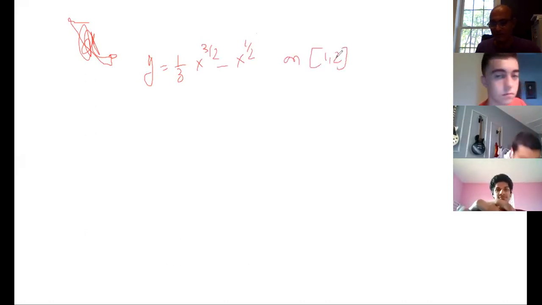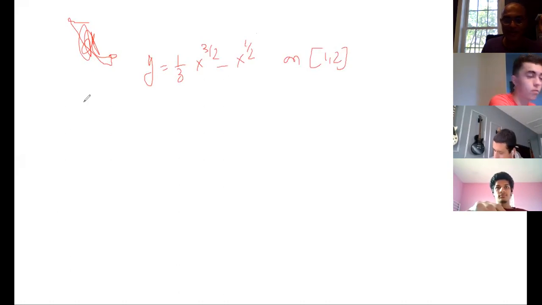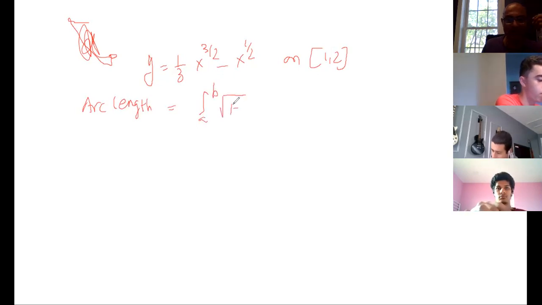Am I right? Was it the same example? Yes, sir. Okay. Now, what is the formula for arc length? Arc length is equal to the integral from a to b of the square root of 1 plus y dash square dx.